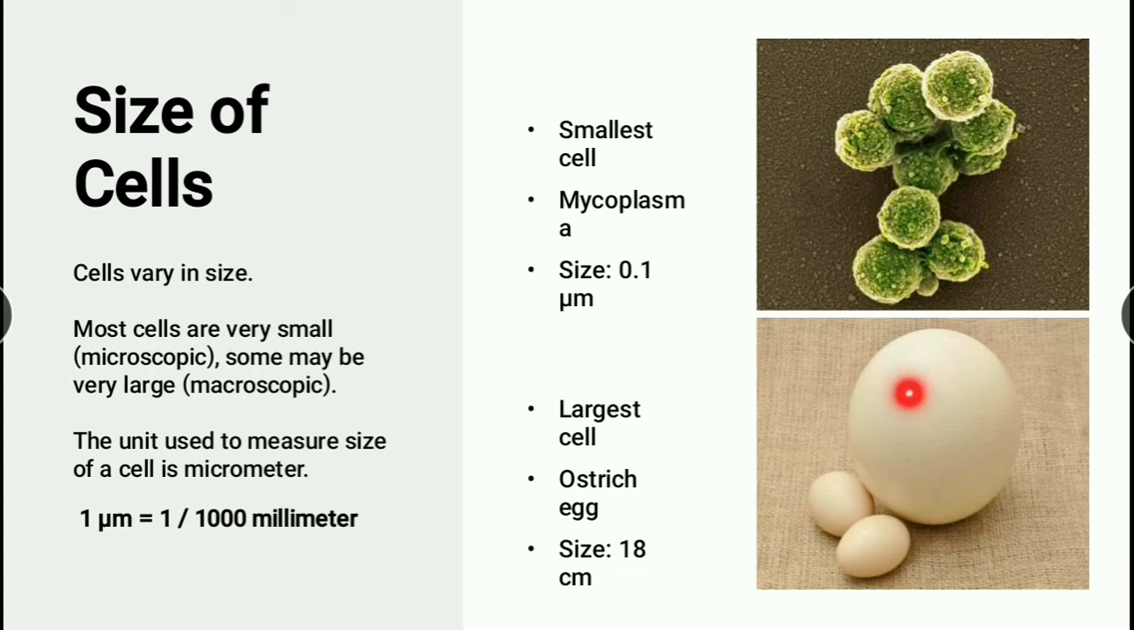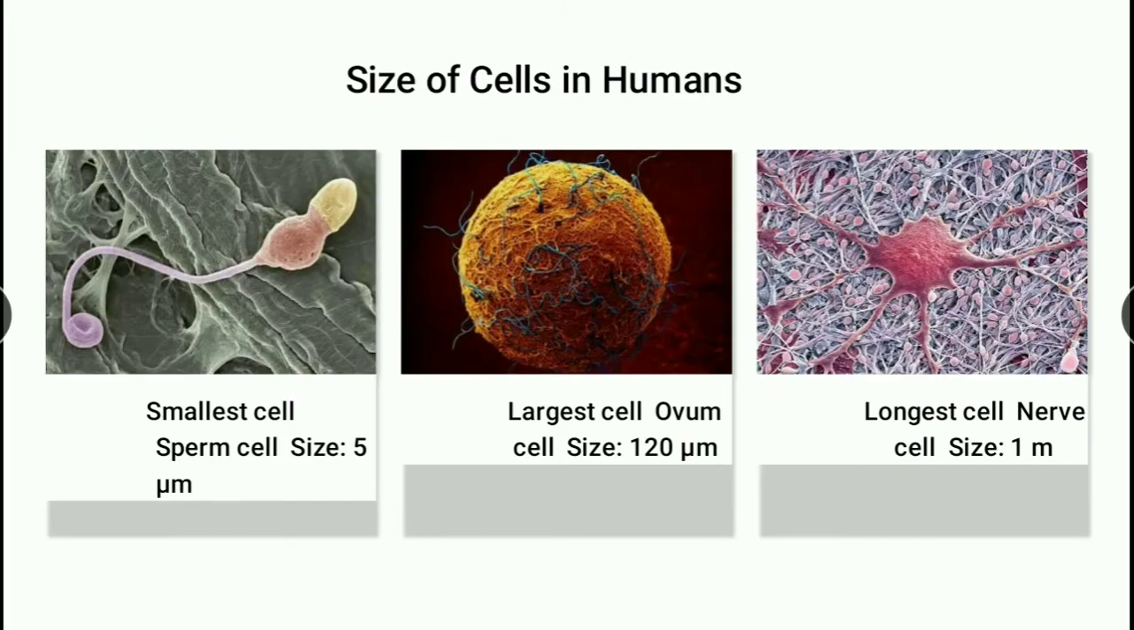So this ostrich egg is so much bigger compared to our normal hen egg. This is the hen egg, but this is the ostrich egg. It is the largest cell, and this is the smallest cell. So the size will also differ. I told you size will differ, shape will differ. So now what we have learned is that in a cell, the size and shape will differ according to the organism.